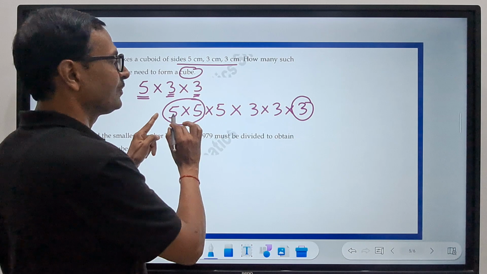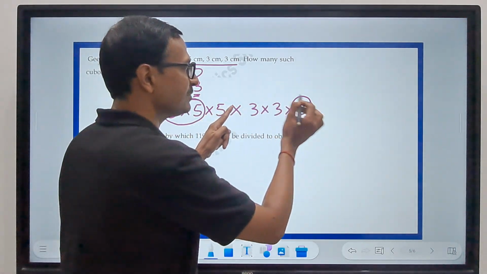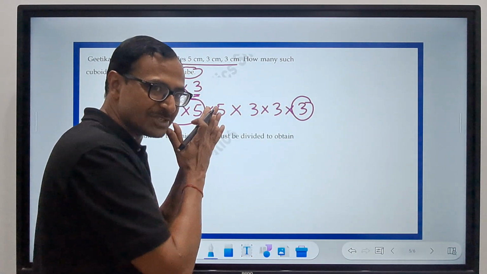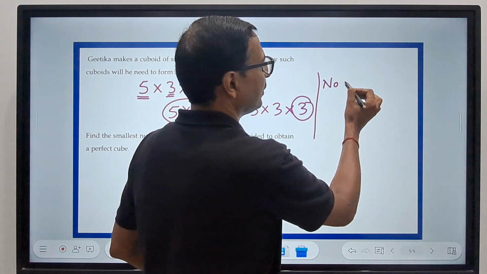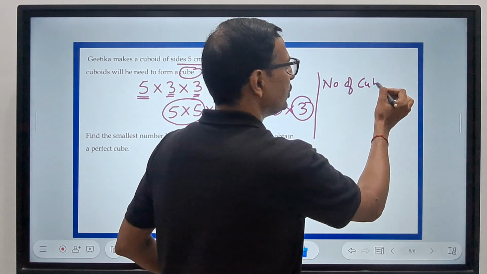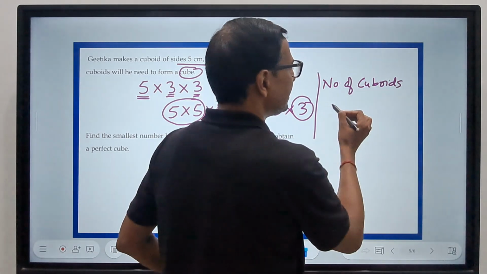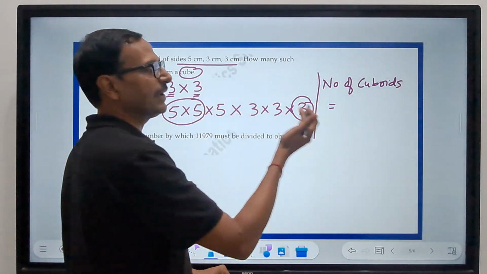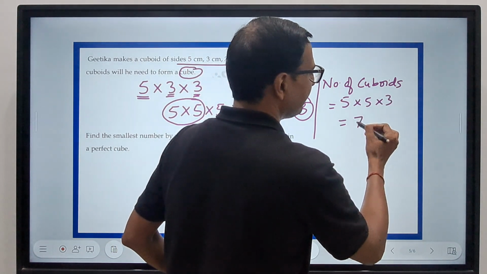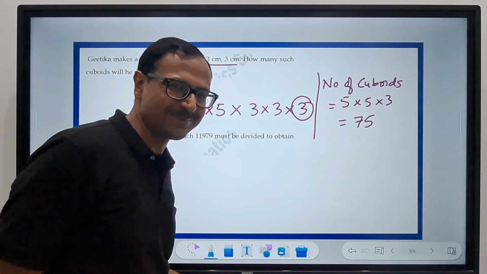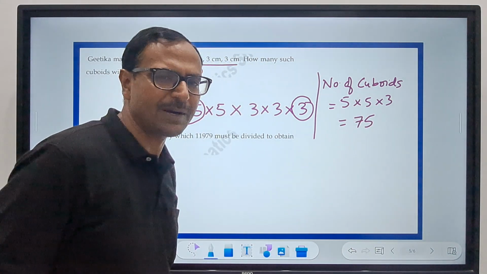Now it will become 15 times 15 times 15. See, all 3 dimensions become equal and therefore my answer, the number of cuboids which you need, what are the extra factors? 5 times 3 and that is 75, which is the answer for the question. Just the understanding part is important.